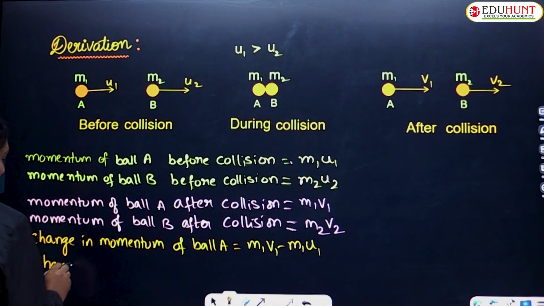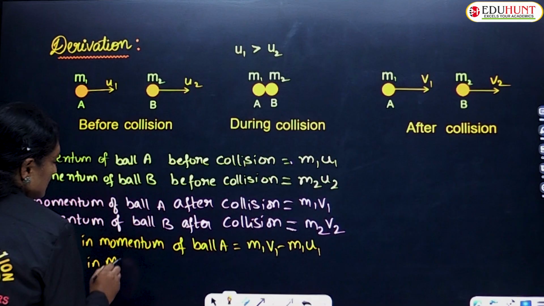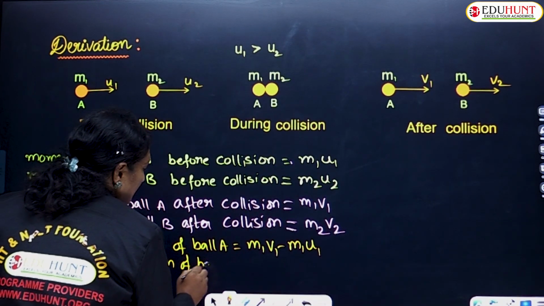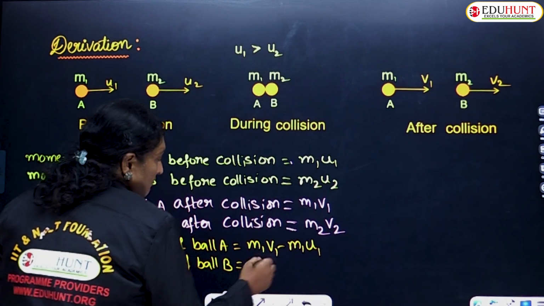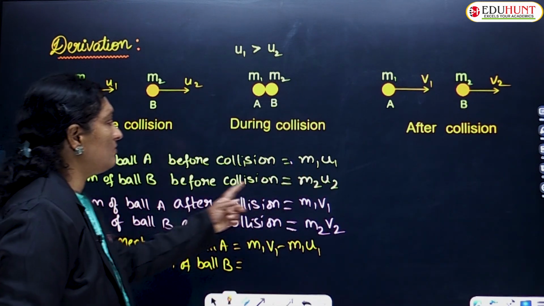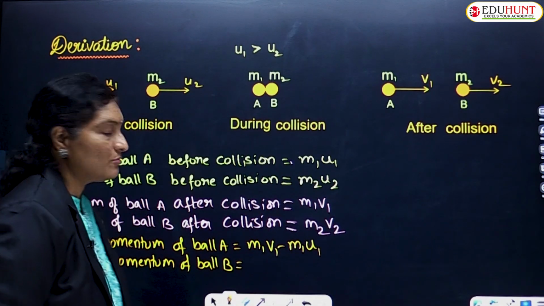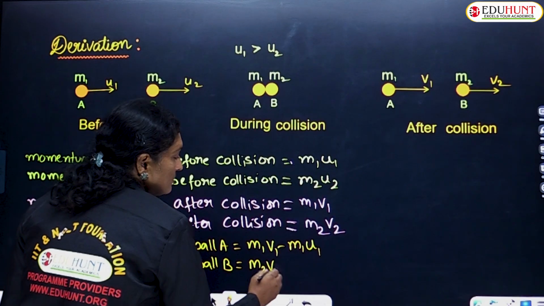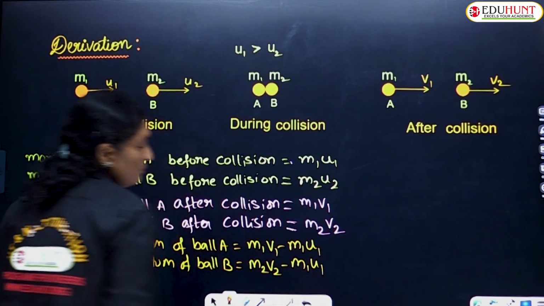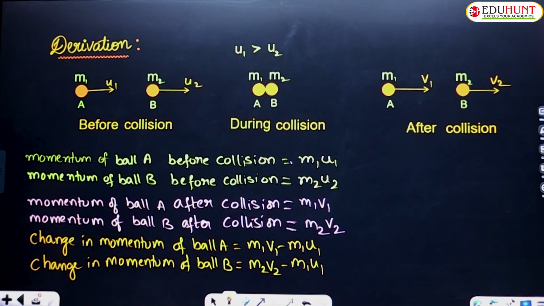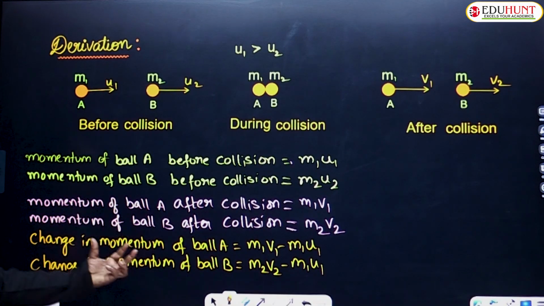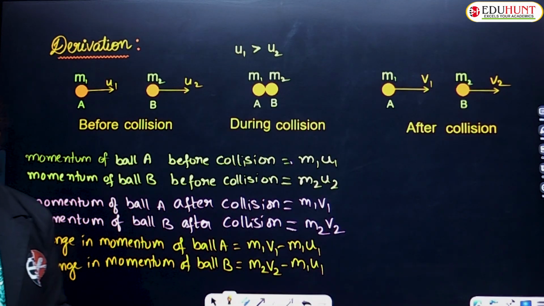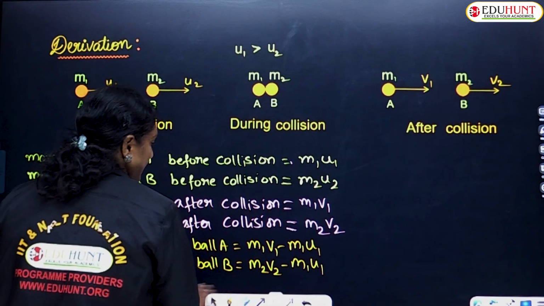Similarly, the change in momentum of ball B: the initial momentum of ball B was m2 u2, and the final momentum was m2 v2. So the change is final momentum minus initial momentum, that is m2 v2 minus m2 u2. I hope the concept is clear, children. So we have found the change in momentum of ball A as well as the change in momentum of ball B. Two different conditions we have calculated.